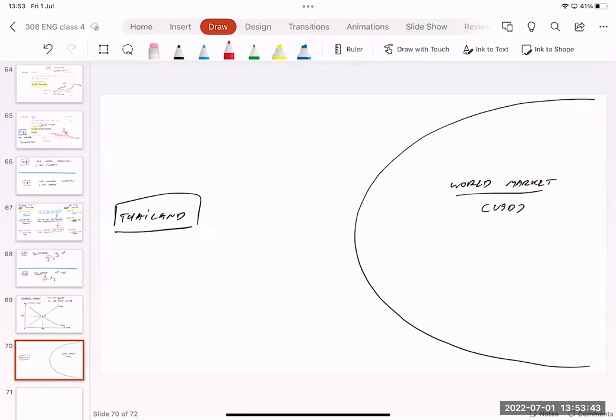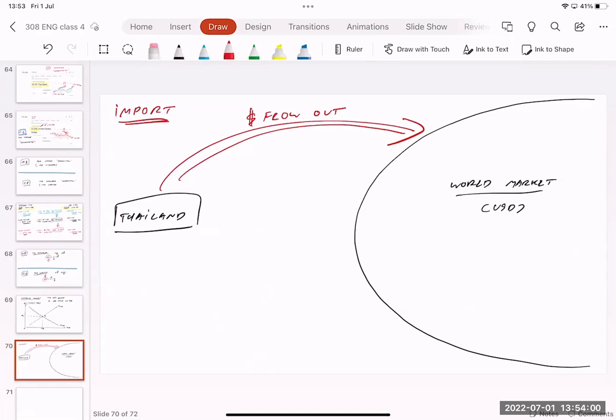Any economic activity that makes money flow from Thailand to the world means the money is going to flow out of the country. Maybe it comes from importing a lot. If we import a lot from other countries, we need to pay money, we need to spend the money, right? The money is going to flow out.